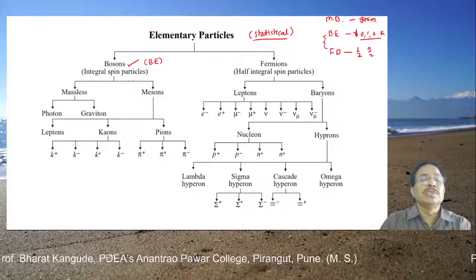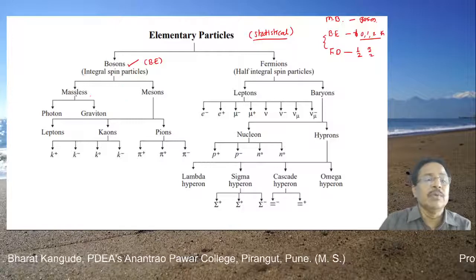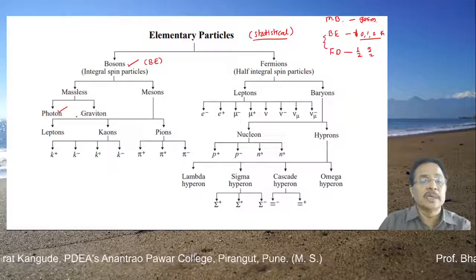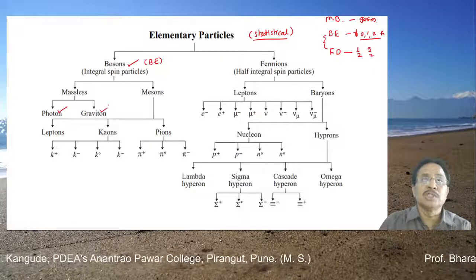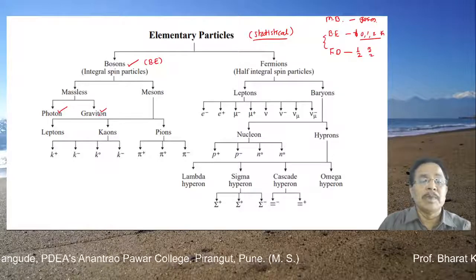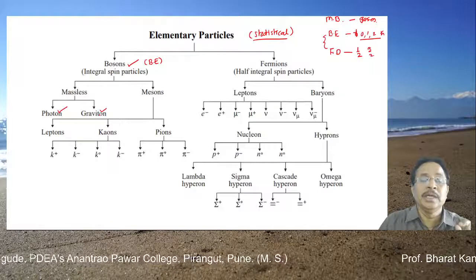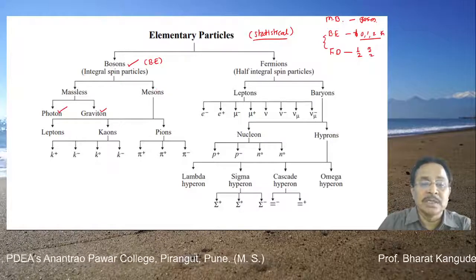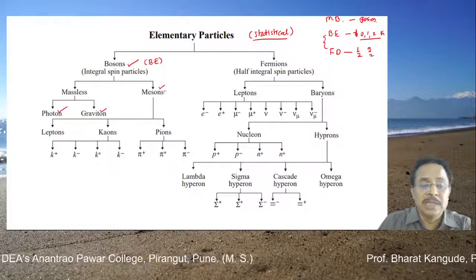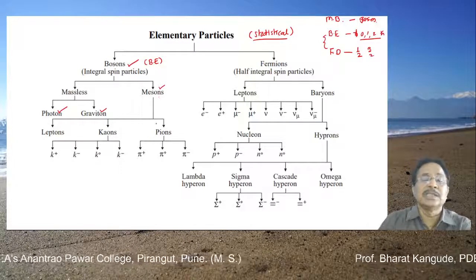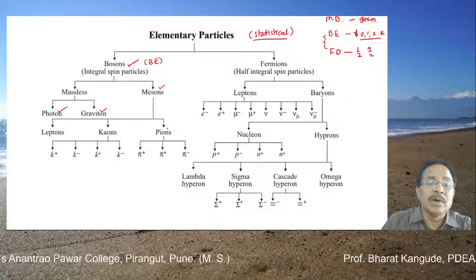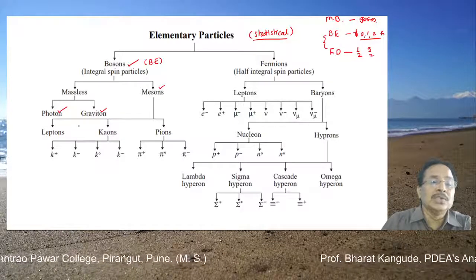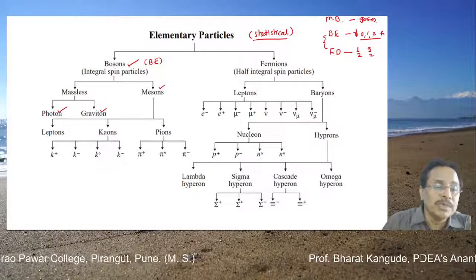Now these bosons are distributed in 2 different classes. One is massless bosons, that is the photon, which is responsible for electromagnetic interaction, and the graviton, which is responsible for gravitational interaction. These are massless bosons, and everyone has integral spin. Another group, which has certain mass, is called mesons. And mesons are further classified into groups: pions, kaons, and then leptons.